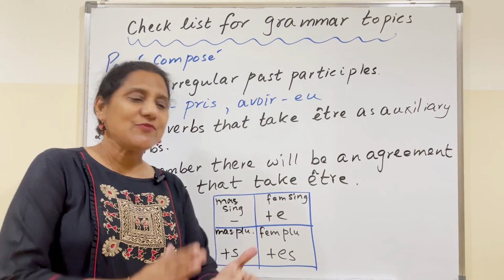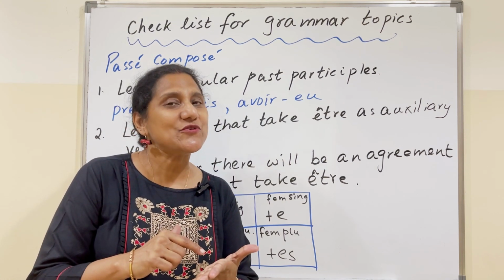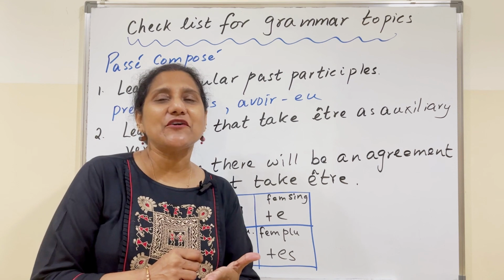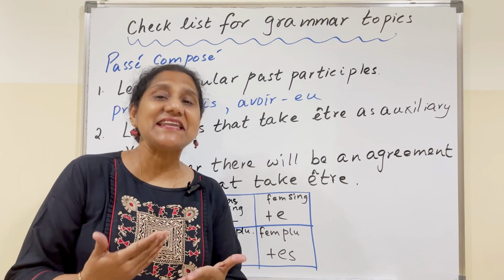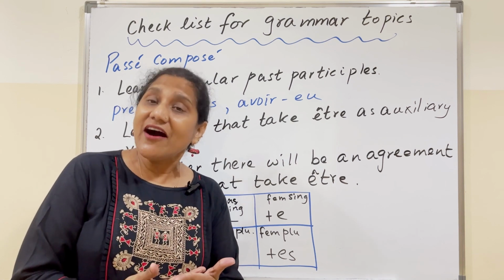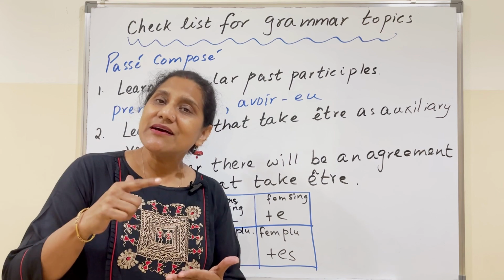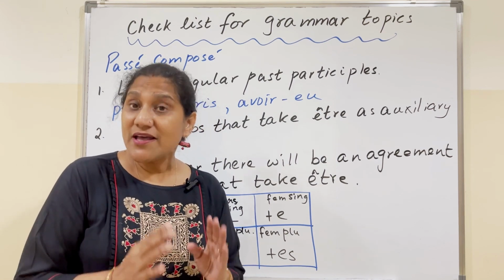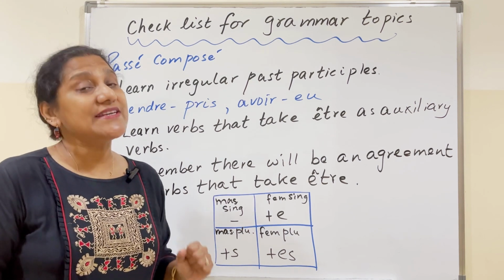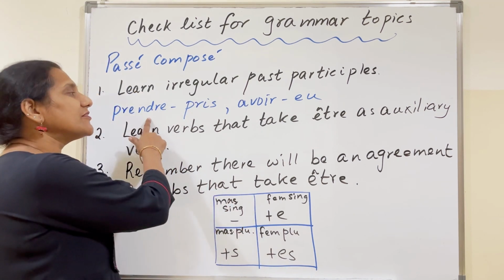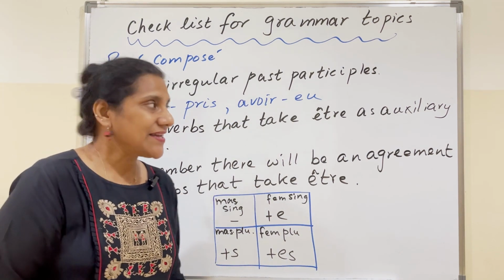For regular ER verbs, remove the R and put E accent aigu. For regular IR verbs, remove the R, and for example, finir, F-I-N-I. For regular RE verbs like vendre, remove the RE and put U, so vendu. But there is a list of irregular past participles which you need to learn. For example, prendre will be pris, avoir will be eu, etc.